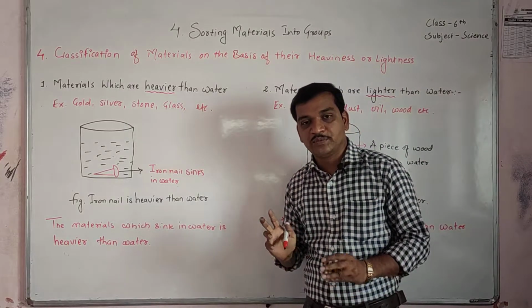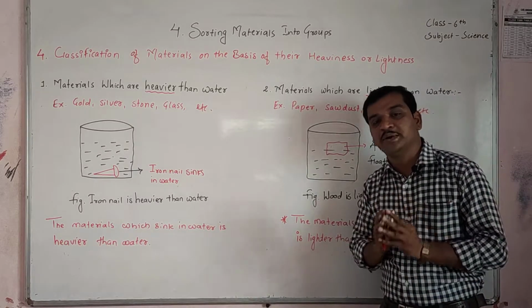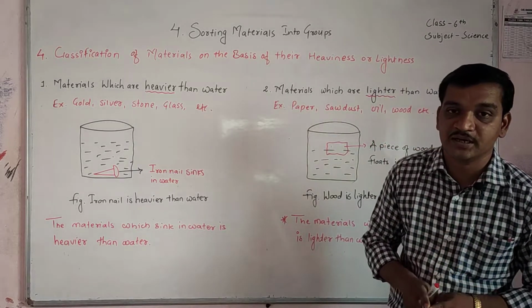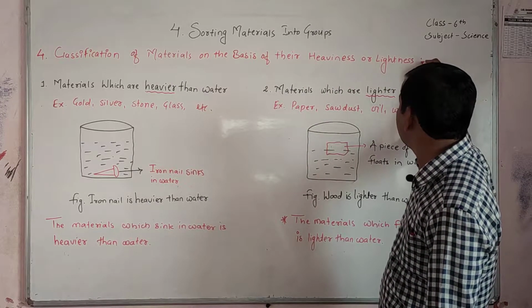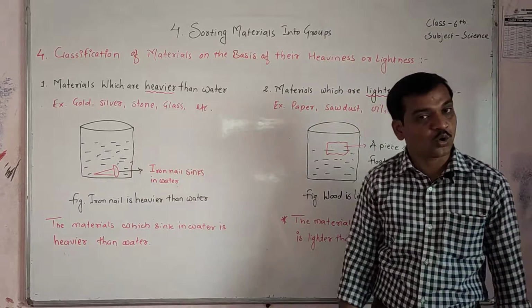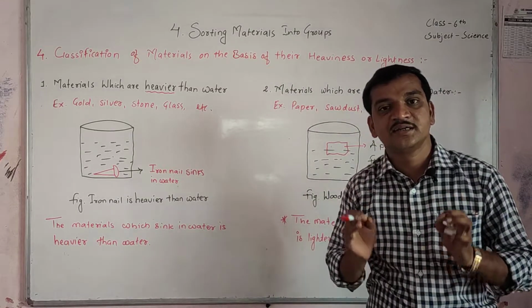So today we are going to learn only this, classification of materials on the basis of their heaviness or lightness. Some materials are heavier than water, whereas some materials are lighter than water.